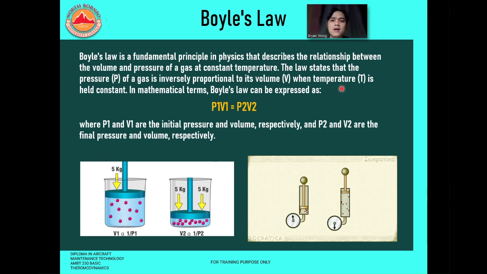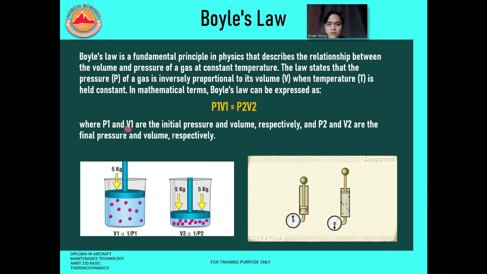Boyle's law is a fundamental principle in physics that describes the relationship between volume and pressure of a gas at constant temperature. The law states that the pressure, known as P, of a gas is inversely proportional to its volume, known as V, when temperature T is held constant. In mathematical terms, Boyle's law can be expressed as P1 times V1 equals P2 times V2.